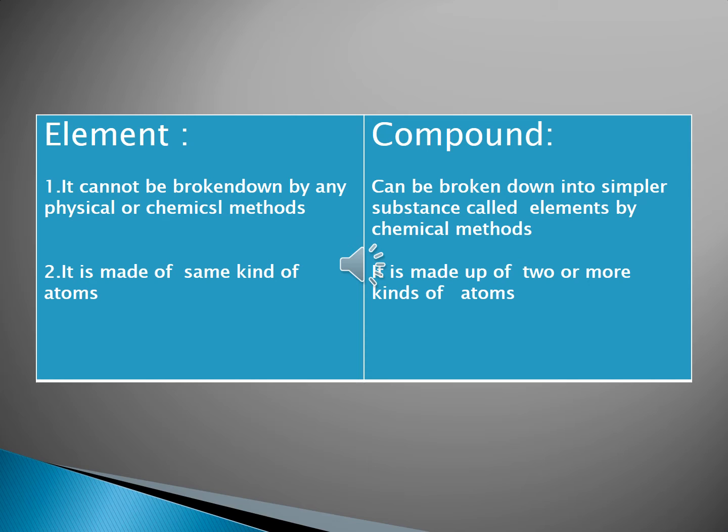Then the compound is made up of two or more kinds of atoms. Listen children, you have to notice this point. Element is made up of same kind of atoms. Because we are studying a number of elements. But compound is more than elements, mentioning more than one or two elements. So here it is made up of two or more kinds of atoms.